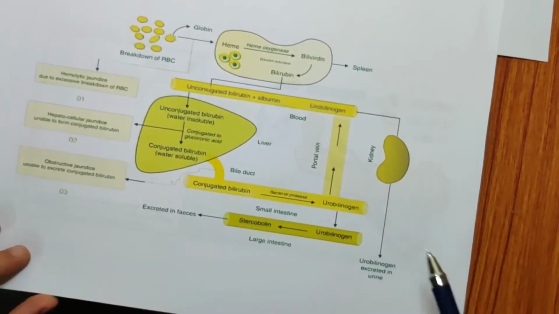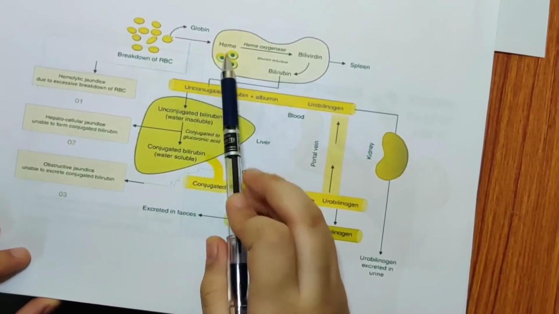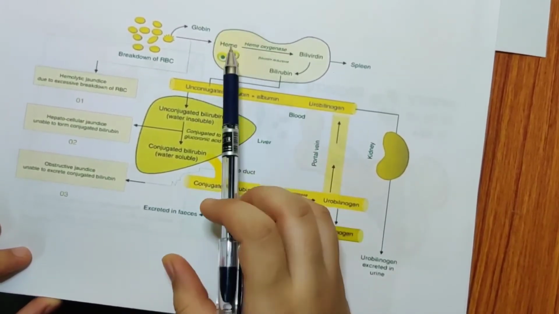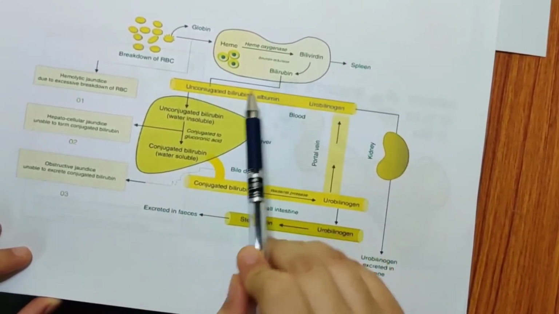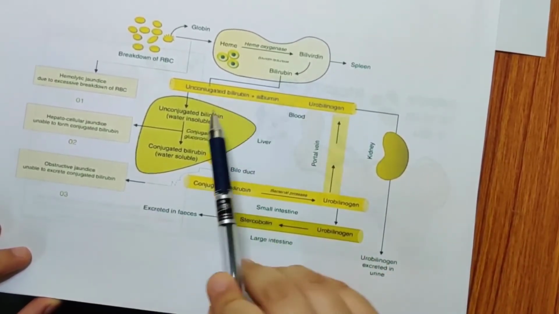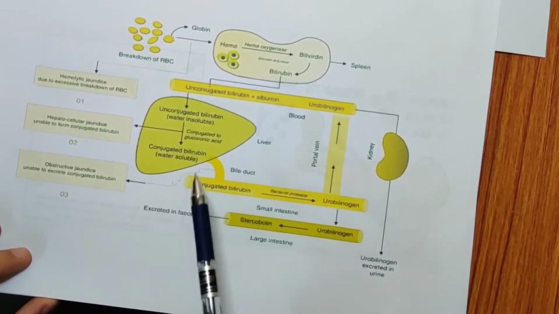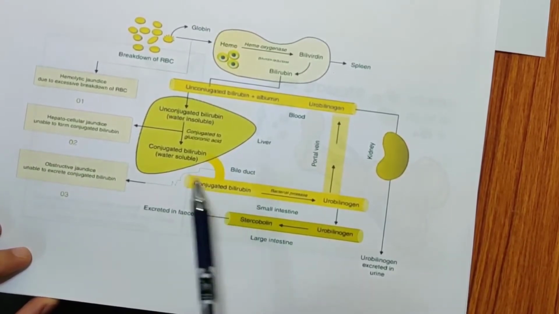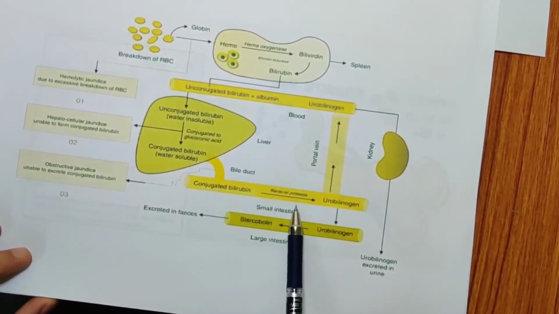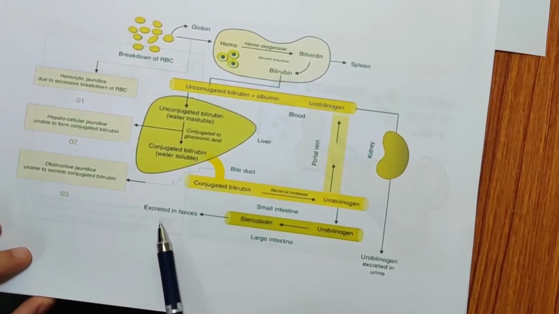If you remember, in RBC breakdown, globin and heme separate, and globin goes back. The heme becomes bilirubin. This bilirubin, in the unconjugated form with albumin, enters the liver. Here unconjugated becomes conjugated. This conjugated bilirubin will go via the bile duct, and there will be some bacterial process in the small intestine where it becomes urobilinogen. This urobilinogen enters the large intestine and is excreted out as stercobilin in the feces.